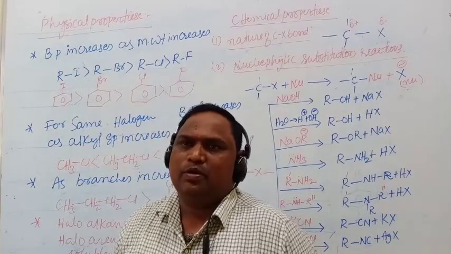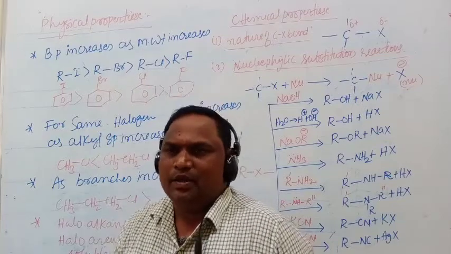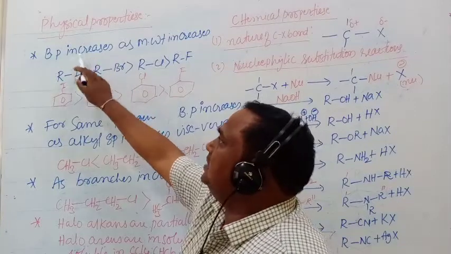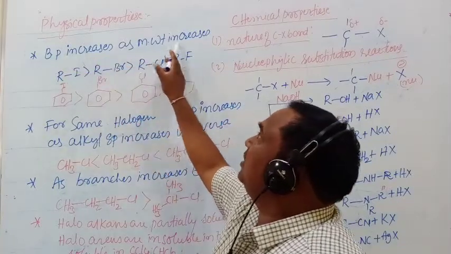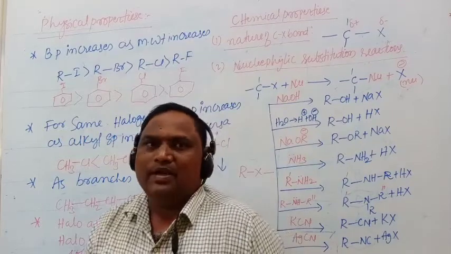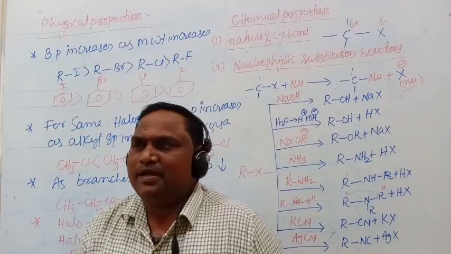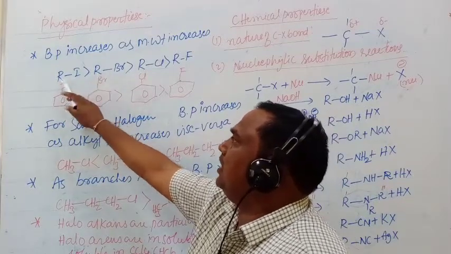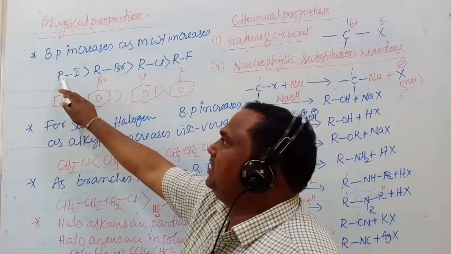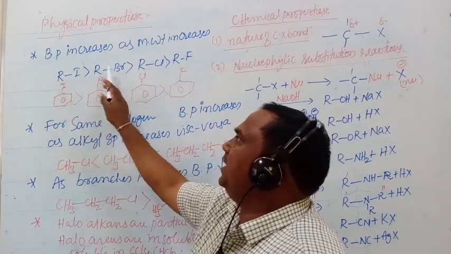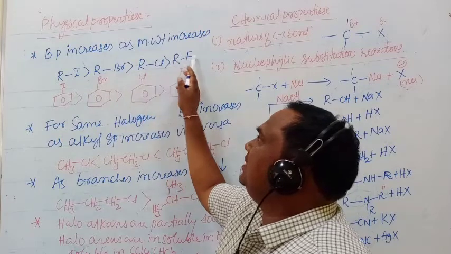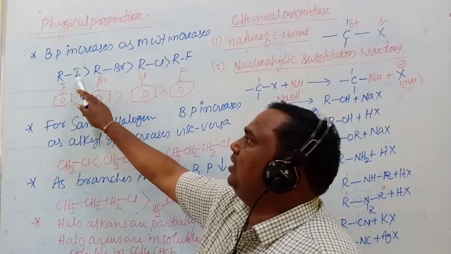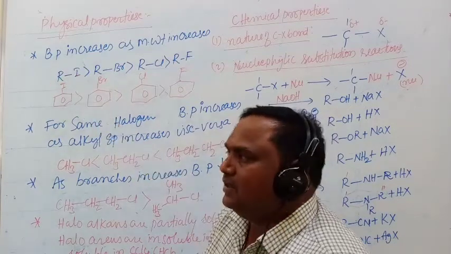In the coming days, you are going to learn many organic functional groups. The same thing will be applicable to all functional groups: boiling point increases as molecular weight increases. For the same alkyl group, for example methyl iodide, methyl bromide, methyl chloride, methyl fluoride, as the molecular weight of the halogen increases, the boiling point increases.